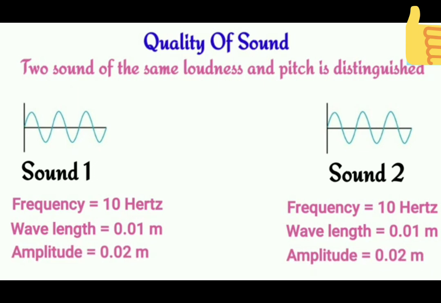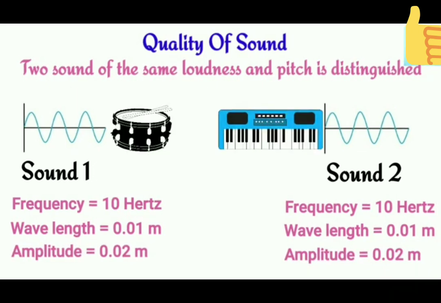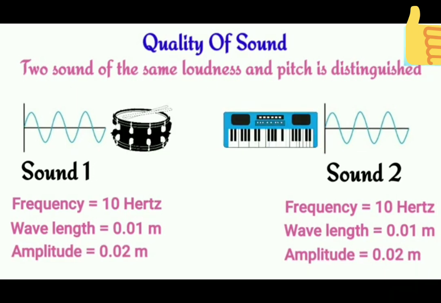If sound 1 is played on a drum and sound 2 on a piano, can you distinguish between both voices? Yes, we can distinguish between the voice coming from the drum and the voice coming from the piano due to the quality of sound. Both have the same pitch and the same loudness, but we can distinguish on the basis of quality.